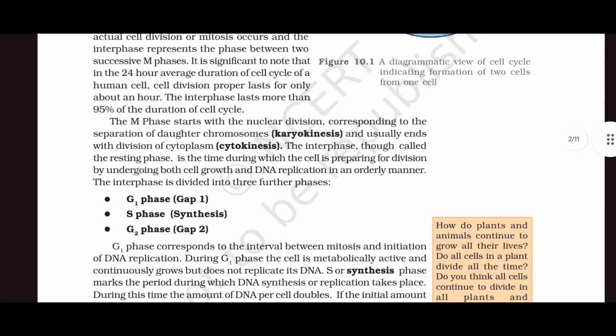The M phase starts with nuclear division, corresponding to the separation of daughter chromosomes, karyokinesis, and usually ends with the division of the cytoplasm, that is cytokinesis. The interphase, though called the resting phase, is the time during which the cell is preparing for division by undergoing both cell growth and DNA replication in an orderly manner. The interphase is divided into three further phases. First, G1 phase, gap 1. Second, S phase, synthesis. Third, G2, gap 2.